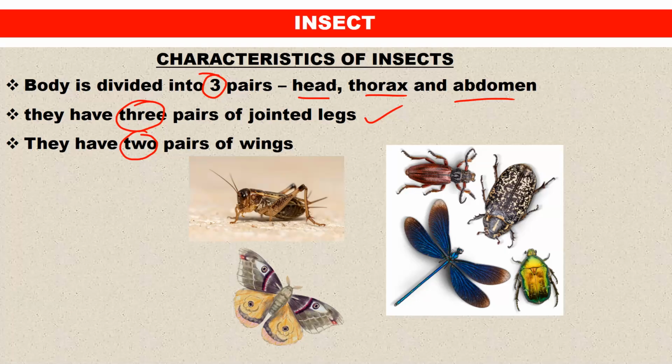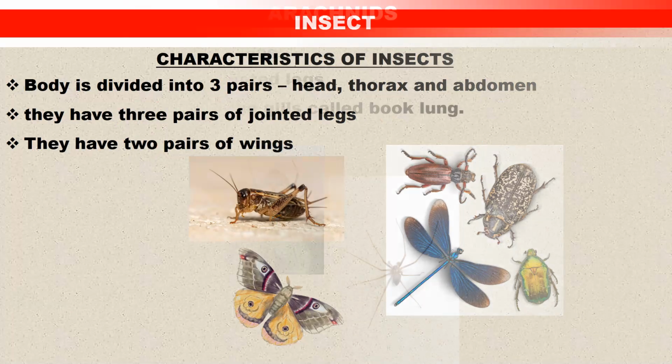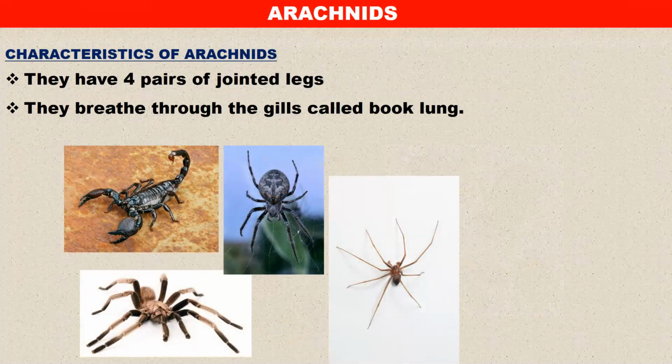Examples of insects that you have here, you can see the butterfly, you can see the grasshoppers, all these insects that we have here have 3 pairs of legs. These are not legs. Very important that you understand that this is not a leg, but the legs are 1, 2, and another one hiding there, which is the 3. Then also this one, 1, 2, 3. All these you can see 1, 2, 3. Very important.